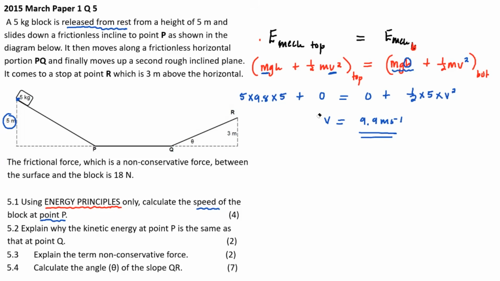Maybe let me just clarify. There is velocity. The issue is that it is constant. This is why the velocity at P will be the same as the one at Q. It will be constant because there is no friction, no loss in kinetic energy, and mechanical energy is conserved. So I need you to get that there is velocity. You can't say velocity is 0. What you can say is that acceleration is 0. Remember, when the velocity is constant, the acceleration is 0, F net is 0, and work net is 0.